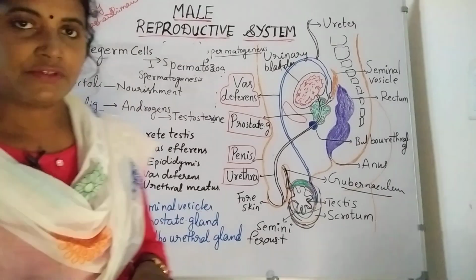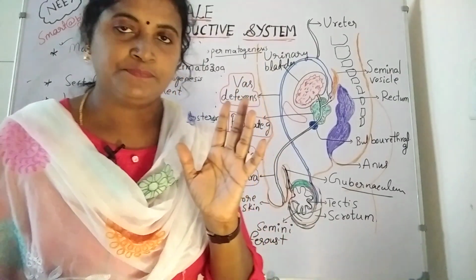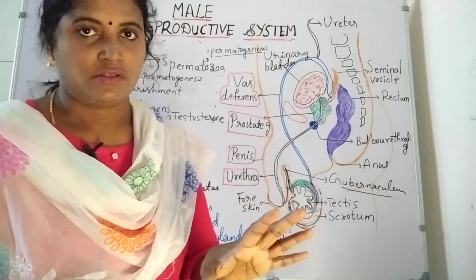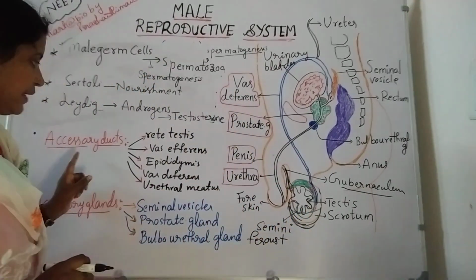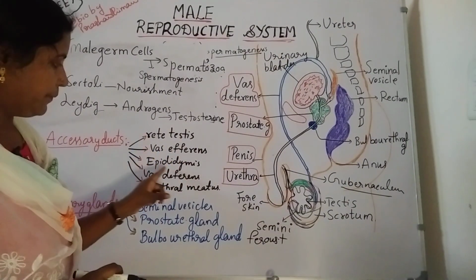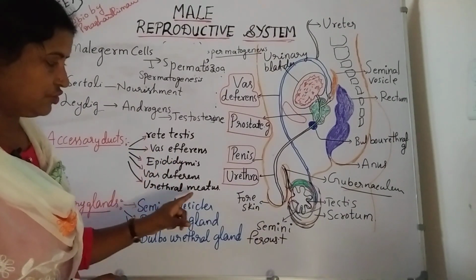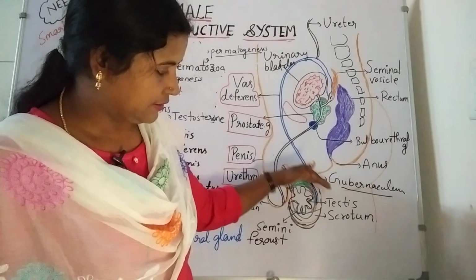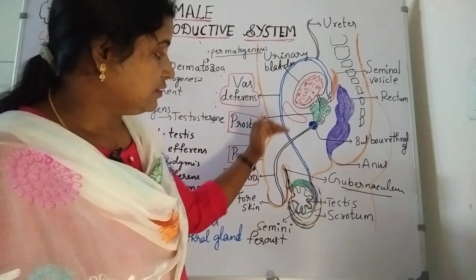In the male reproductive system, first we need to cover the testis, the entire testis measurement, layers and functions, the parts. Next one, accessory ducts. What are they? Rete testis, vasa efferentia, epididymis, vas deferens and urethral meatus. See here, first we completed the testis part. Now see the ducts.